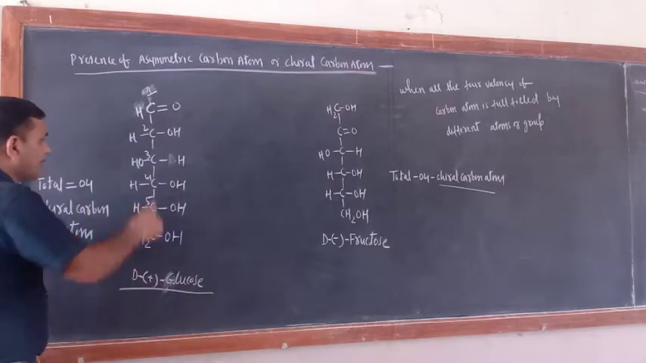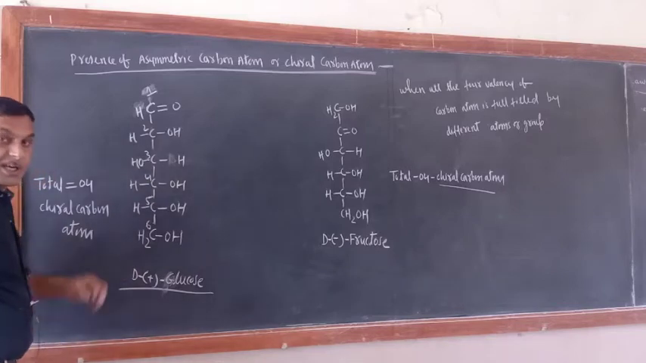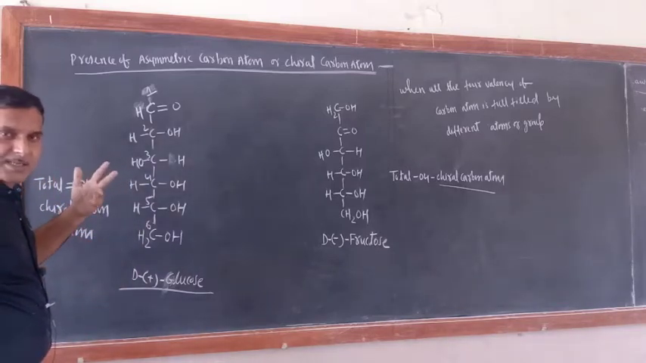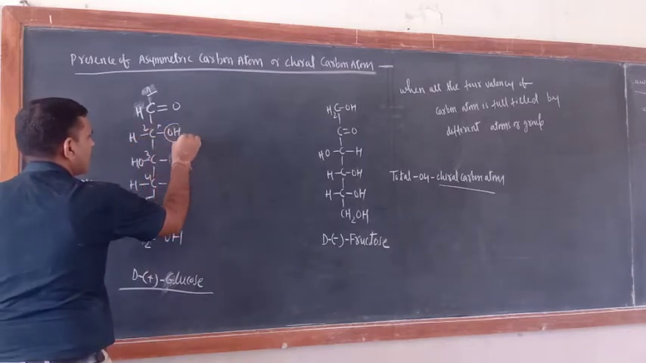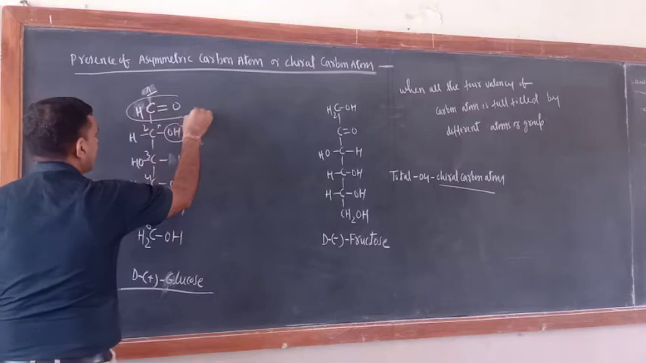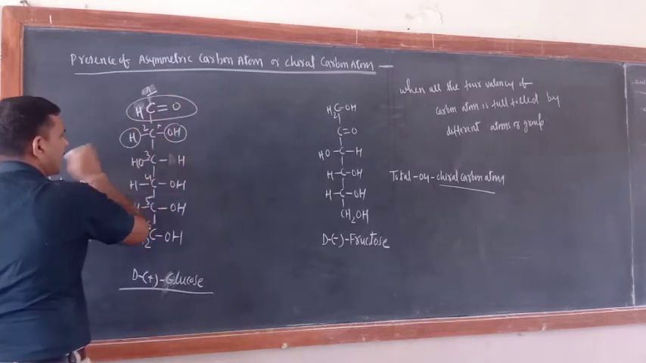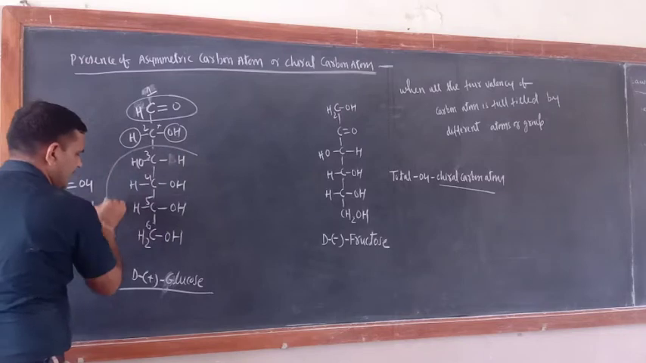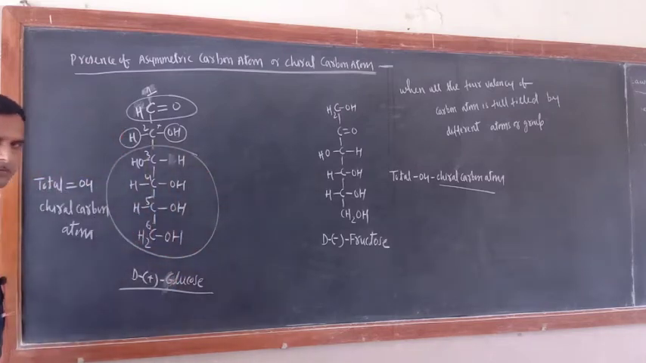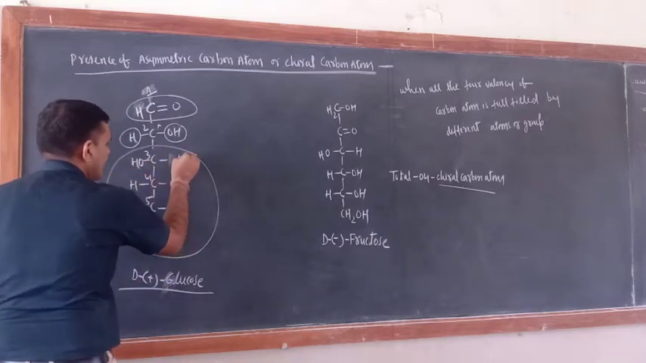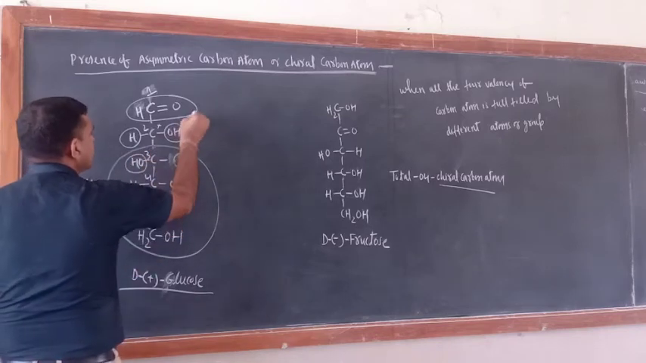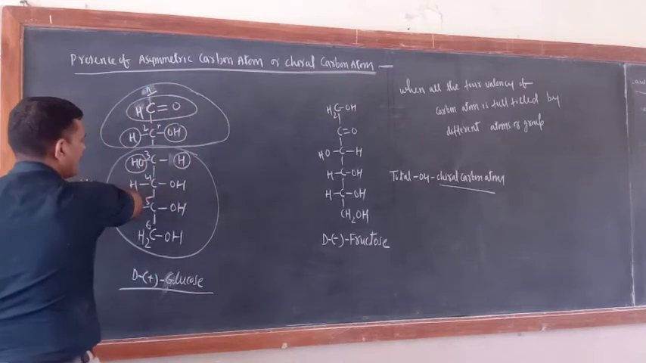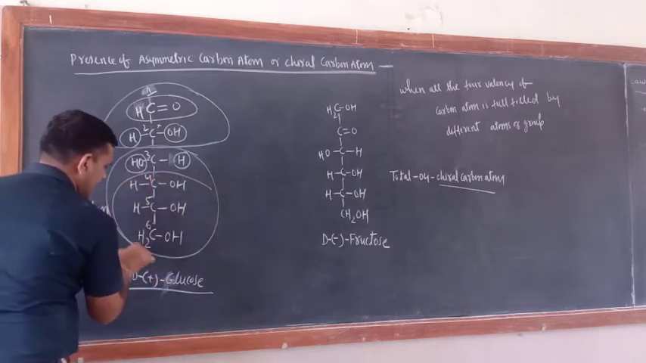What about 2, 3, 4, 5? They are the chiral centers, or asymmetric centers. How? Just see. For carbon number 2, 1 valency is fulfilled by OH, the second by CHO, the third by H, and the fourth by this entire group. Are you getting my point or not? Now let us come to 3. One valency is fulfilled by H, another by OH, the third by this entire group, and the fourth by this entire group.